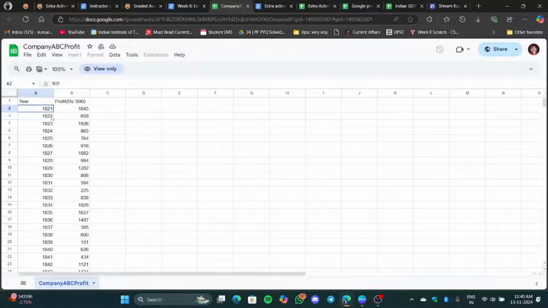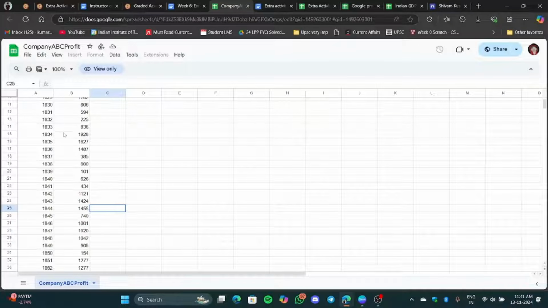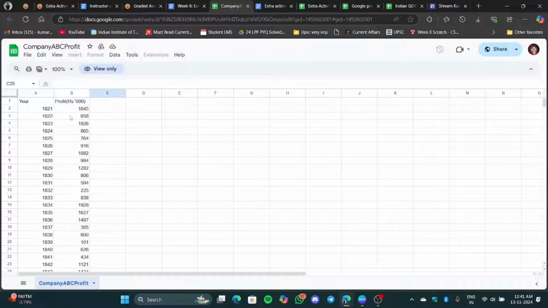You will not find any company whose data is available this far back. It's not basically possible. The digitalization of data, the data that started getting uploaded on the internet, basically started after 2005-06. Before that, most of the data and the profit were handled on paper only. So I don't think this is even genuine data. They have just randomly assigned a value over there, so we cannot use this one definitely.